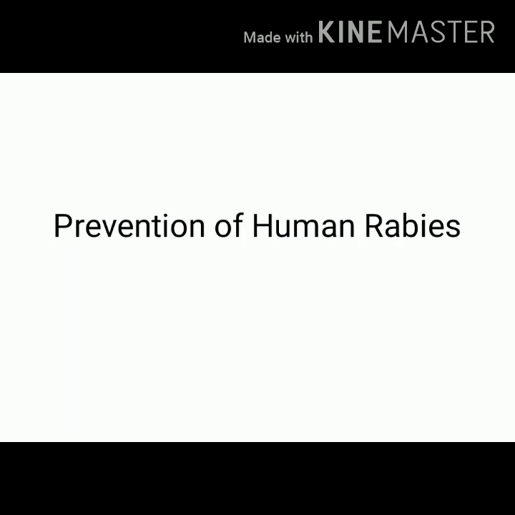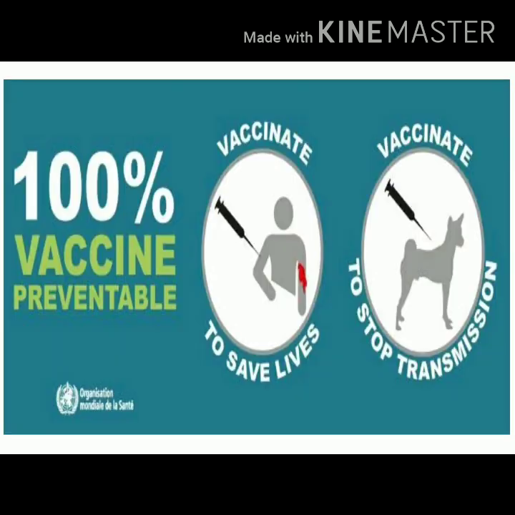So in this session, we are going to discuss prevention of human rabies. If you can recall, we said rabies is an almost always fatal disease, but at the same time it is a preventable disease. So how can we prevent human rabies?